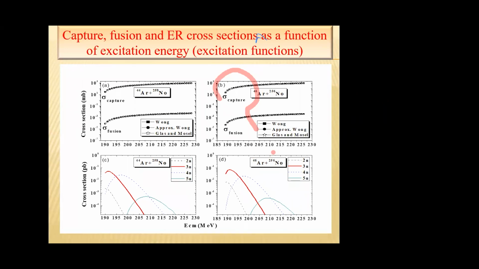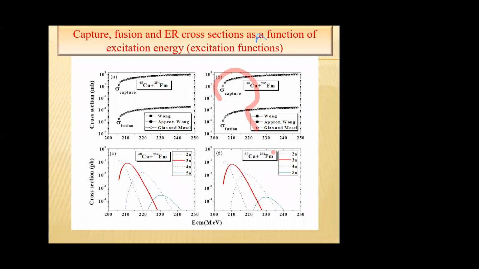Similarly, we have plotted the evaporation residue cross section for the 46 argon-induced reaction. From these curves, we have noted the maximum value of evaporation residue cross section. This value is the maximum value of evaporation residue cross section in the 3n channel. This is the same plot but for different reactions, the 48 calcium-induced reaction and the 50 calcium-induced reaction.